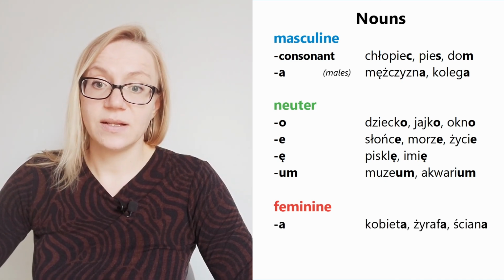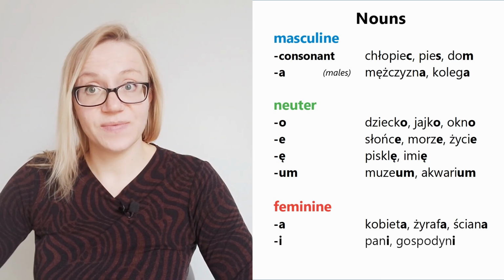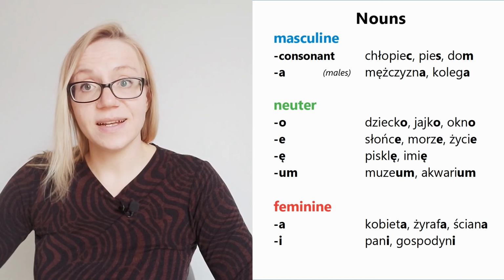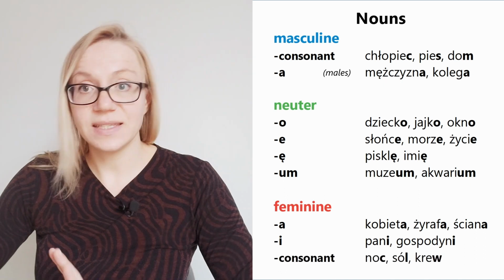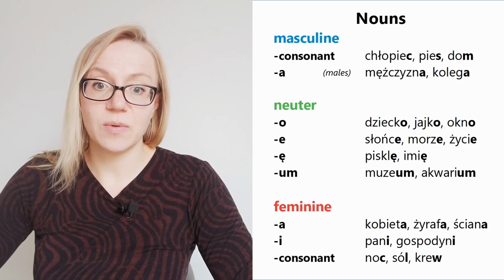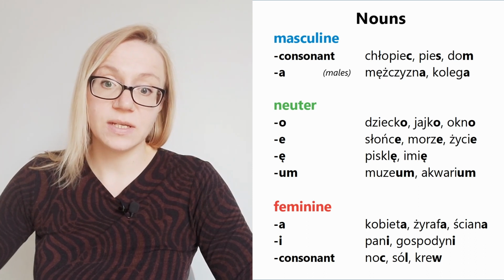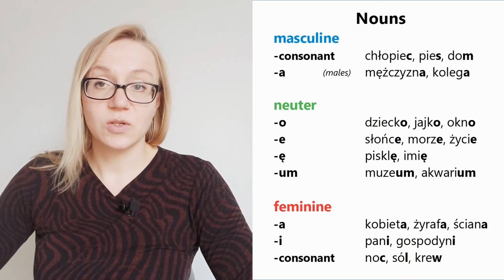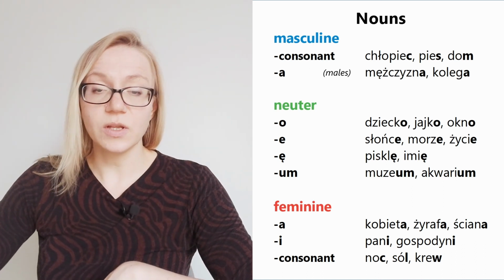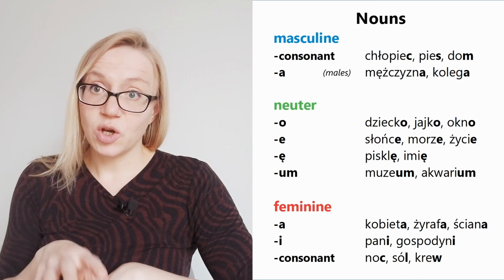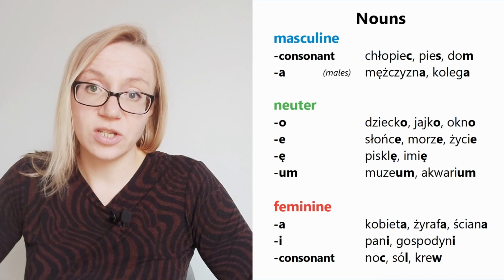A, like kobieta, żyrafa, ściana. I ending, like pani, gospodyni. And some consonants also might be visible in the feminine nouns. Noc, sól, krew. But these are more like exceptions. So, based on these endings, you can recognize the gender.